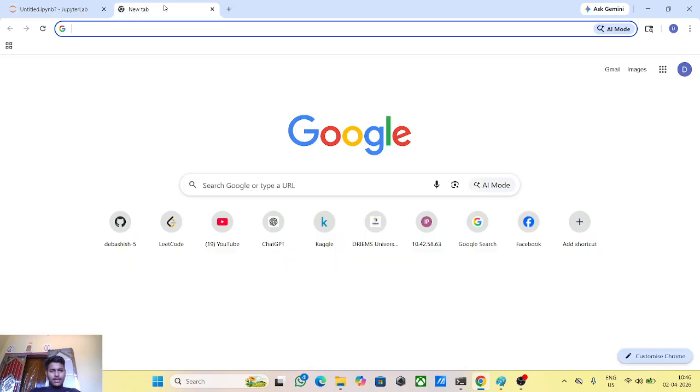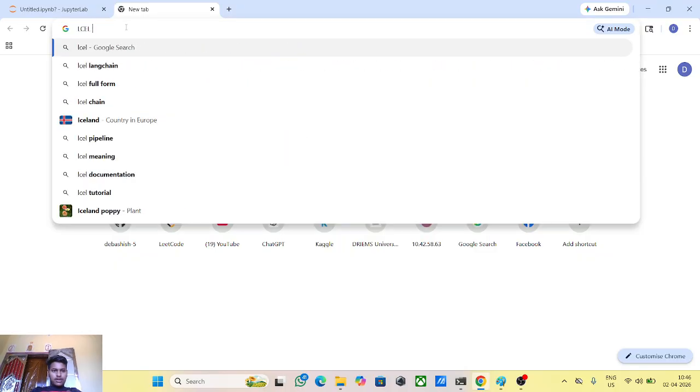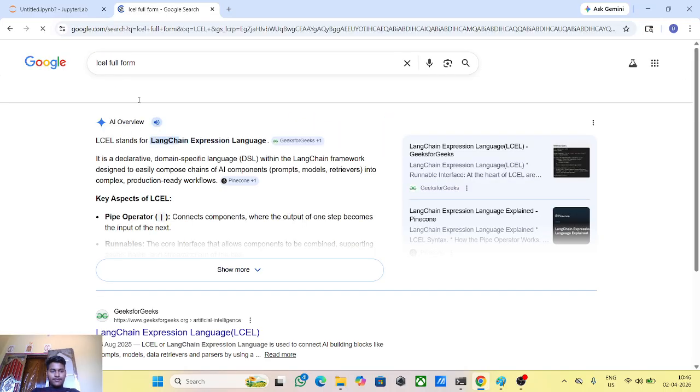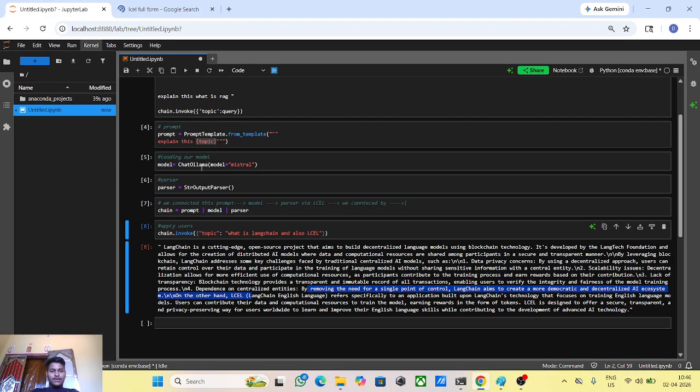What is the full form of LCEL? LCEL full form: LangChain Expression Language. Okay, the model gives the wrong answer here because of the small model. It is just trained on a few parameters, its size is 4 GB, but still it is giving the wrong answer. It's not trained on the languages so far, okay. But here you understand how to take the chain, take the query and how to run our chain, all of the things here we understand.